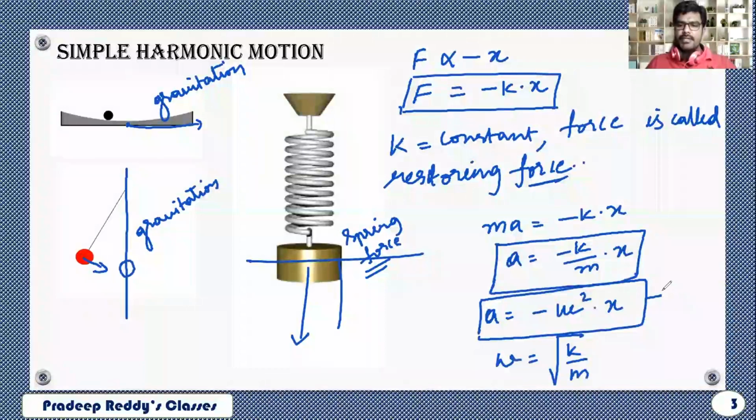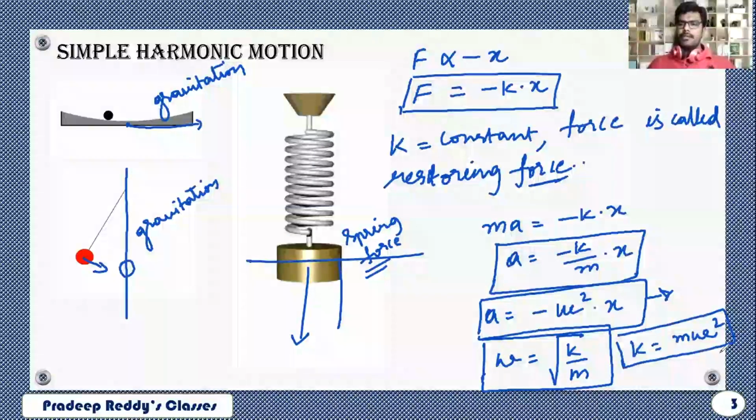This expression we will discuss in the coming video sessions, how it is minus omega square x. For the time being, you just remember that omega is equal to under root k by m, or you can write k is equal to m omega square. And this k is called restoring constant, and this F is called restoring force.